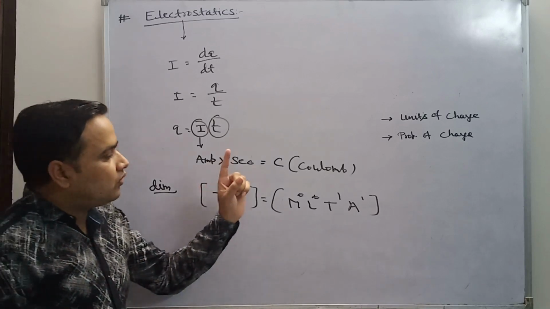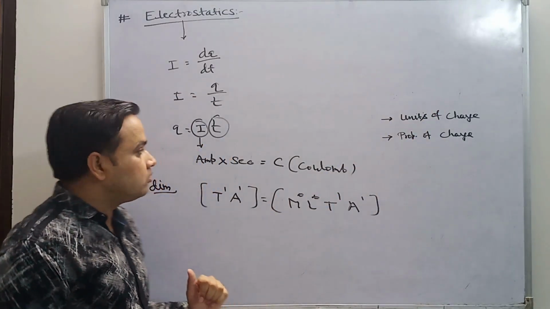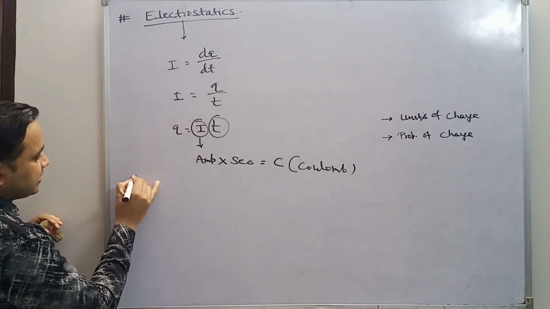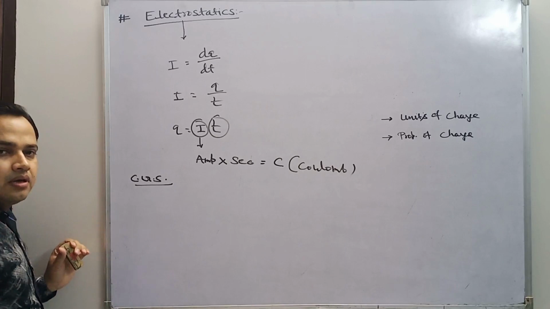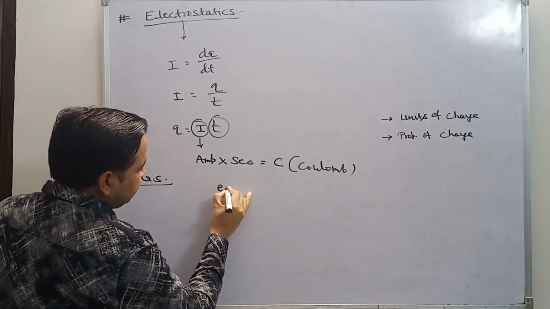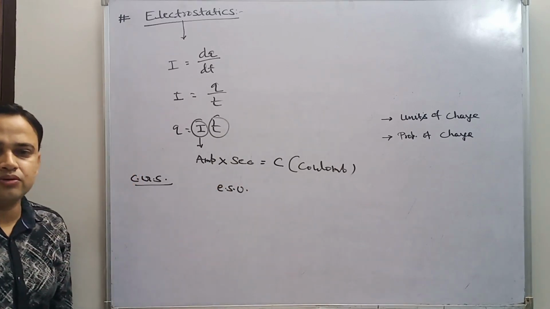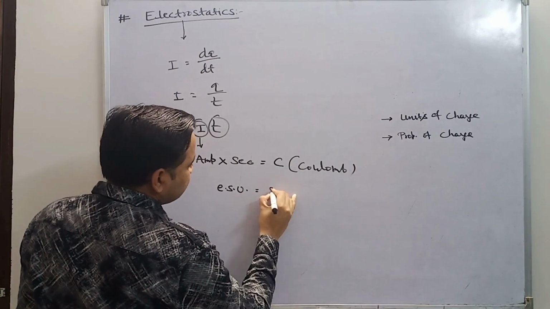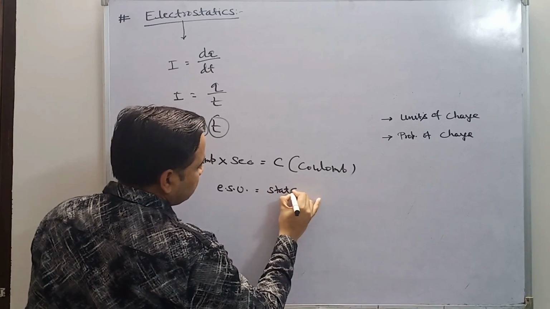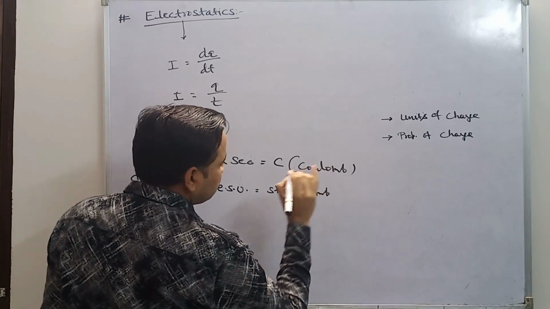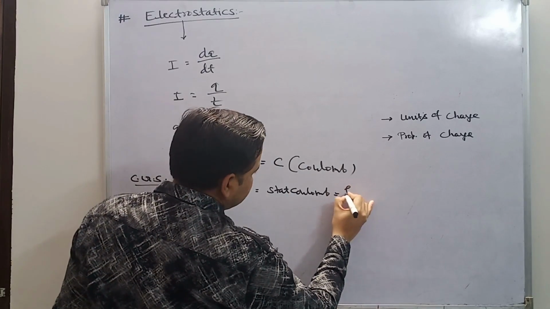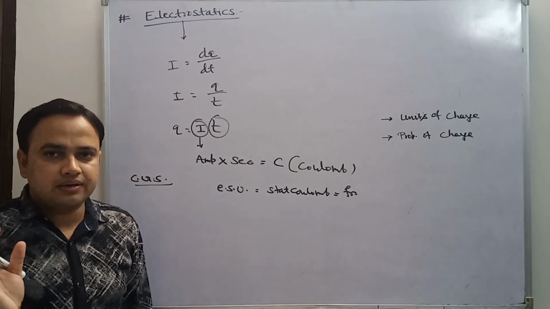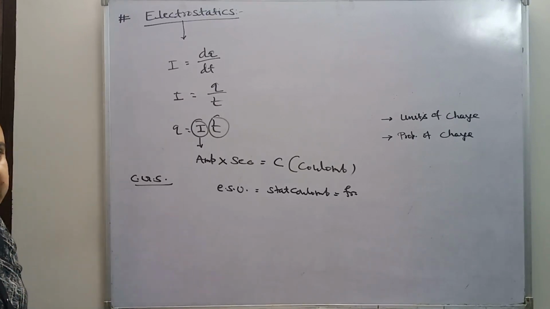Now we discuss the unit of charge in CGS. In MKS it is coulomb. In CGS its unit is ESU, electrostatic unit, also known as statcoulomb. It is also known as Franklin. Keep in mind, the smallest unit of charge is Franklin.